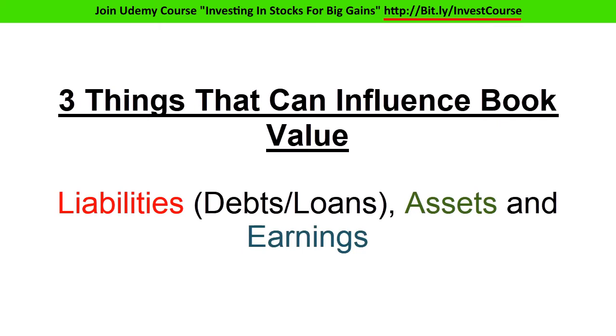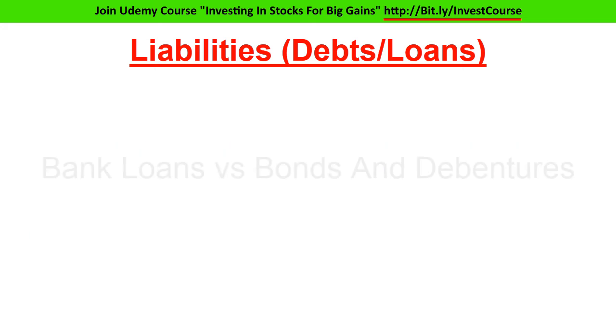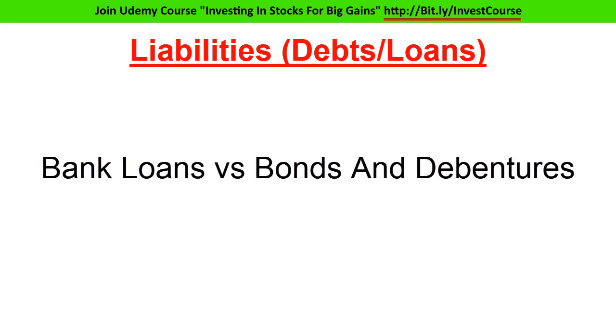First are assets, second liabilities, which mostly include different types of debts, and third is earnings. Liabilities are financial obligations taken by a business which finally need to be paid back. Mostly they are nothing more than business debts or, in simple words, loans. Increasing debts are bad for business and they result in a reduction of book value. But keep in mind not all kinds of debts create an equal negative impact on a business, as a business can borrow money from banks, which are known as bank loans, or they can raise money by issuing bonds and debentures.